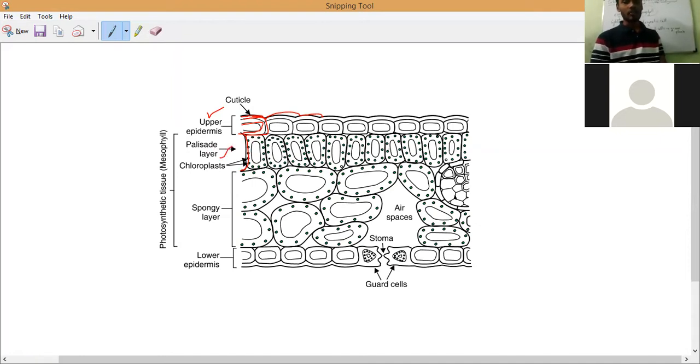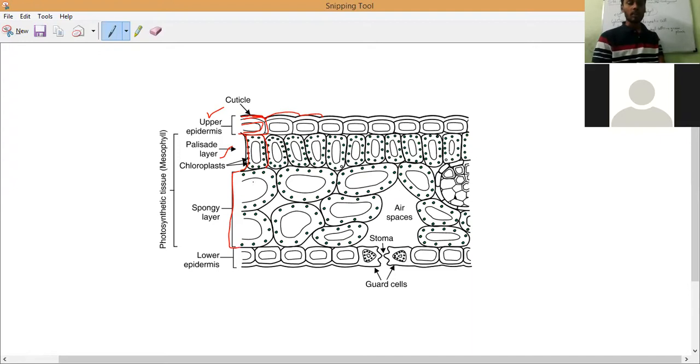Inside the palisade layer you can see chloroplasts are present, the disc-like structures. These are the photosynthetic cells or mesophyll cells. Here we have the chloroplast, the green substance. Are you observing the green substance everywhere? That green substance is called chlorophyll. And if you observe the middle, we have some empty spaces also. From this part to this part, I will say what that is and what its use is.